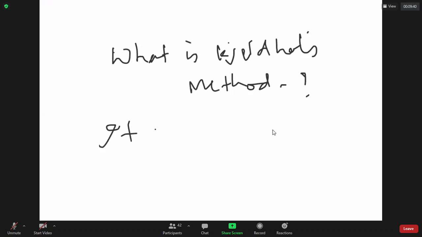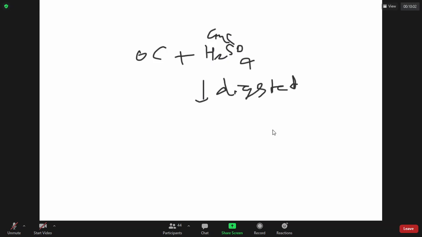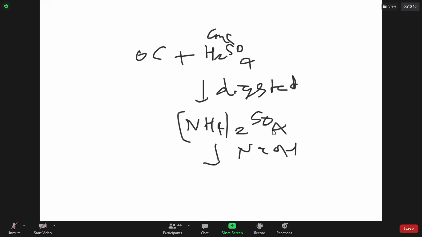It is a method to find the percentage of nitrogen in an organic compound. What is done in this method? The organic compound is heated strongly with concentrated sulfuric acid. When it is heated, all the nitrogen will become ammonium sulfate. When ammonium sulfate is formed, you add NaOH. All the ammonium sulfate will be converted to ammonia. This ammonia, you find out what amount you got.